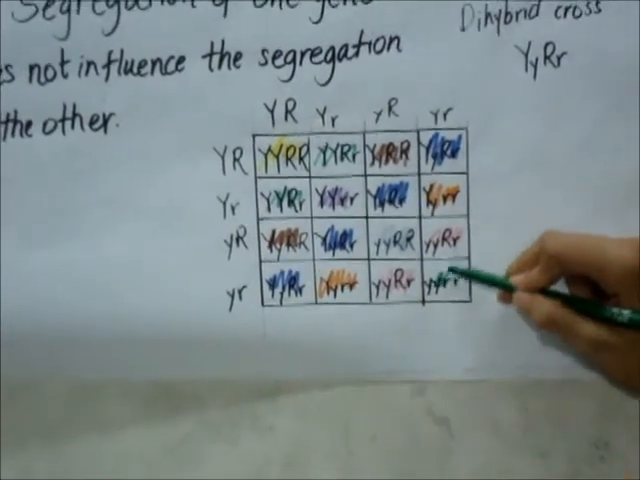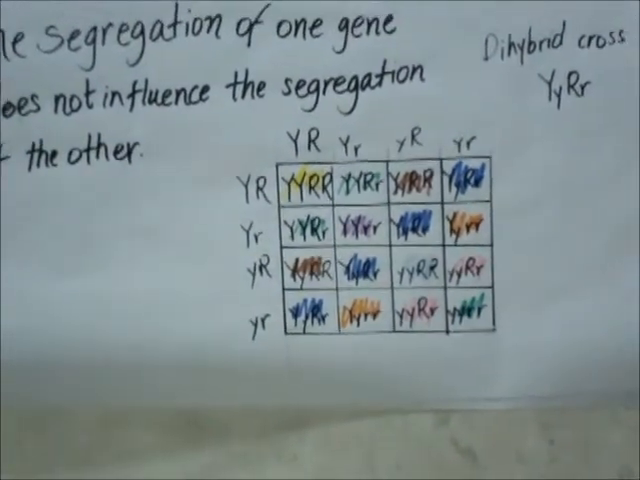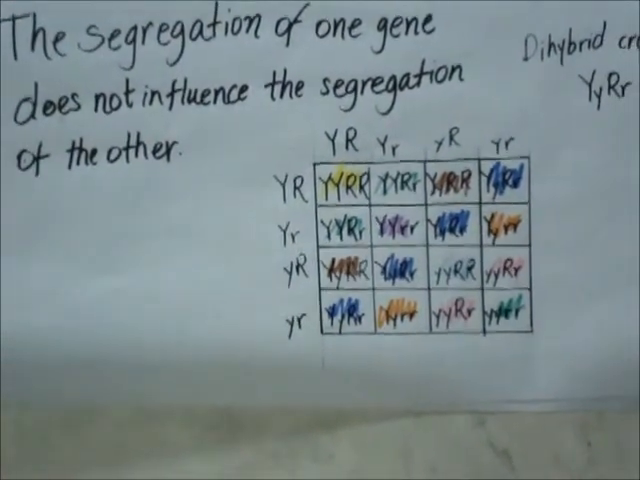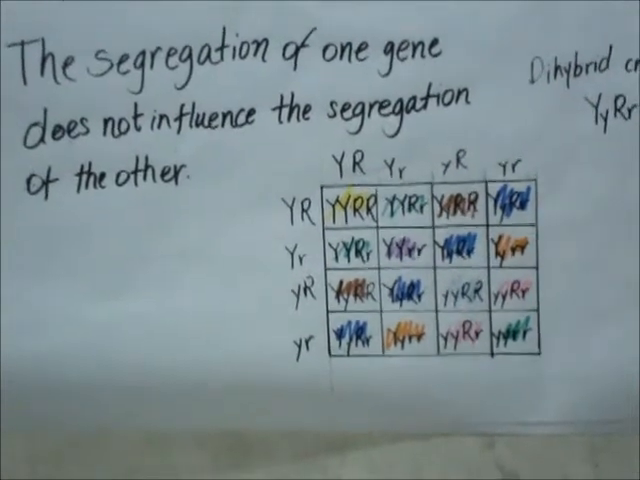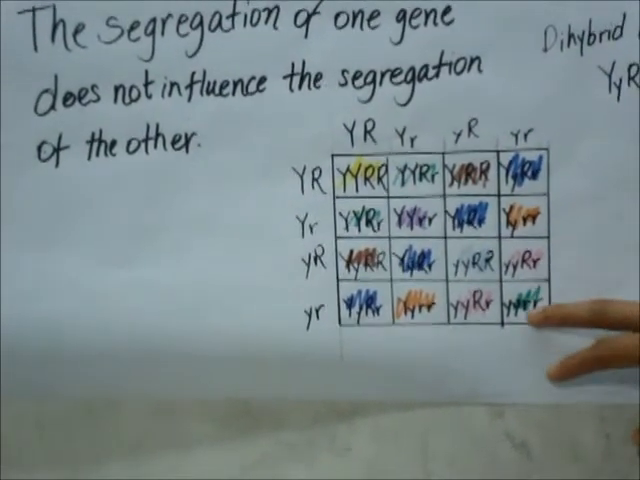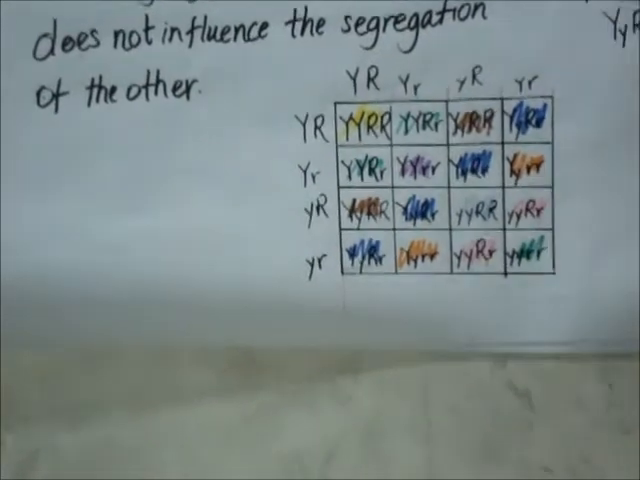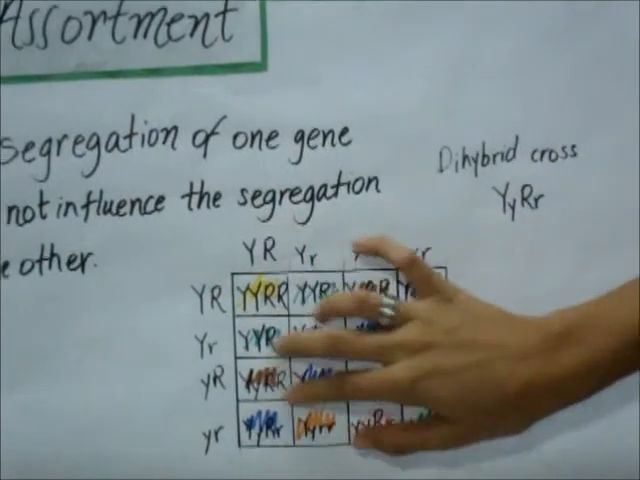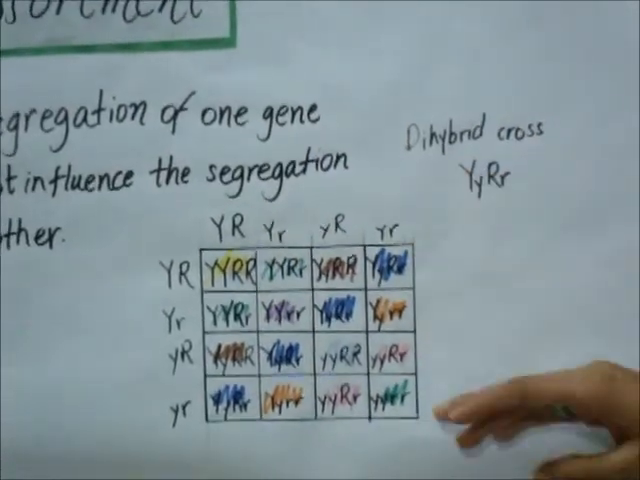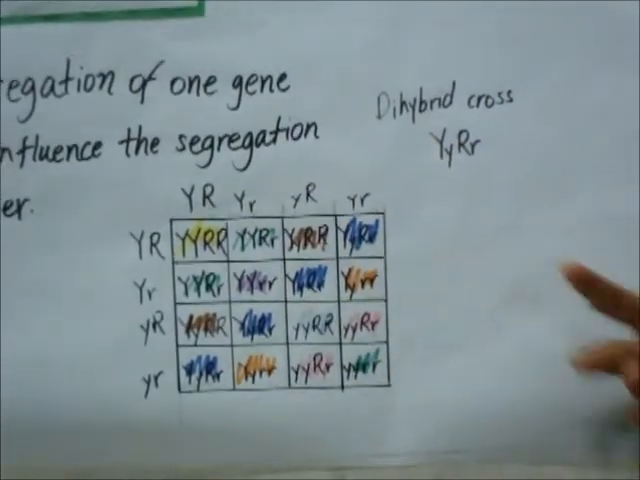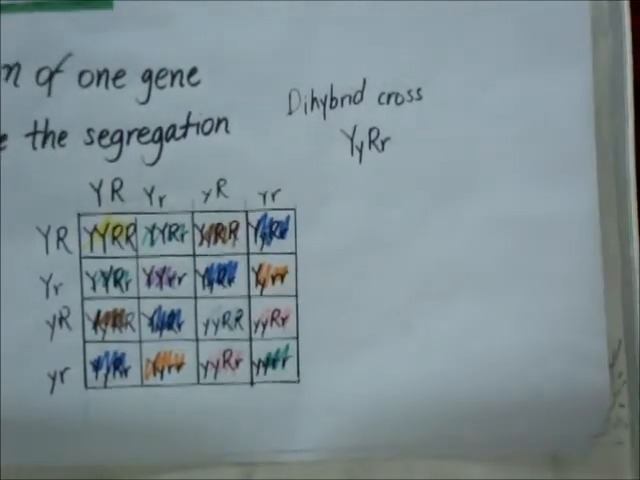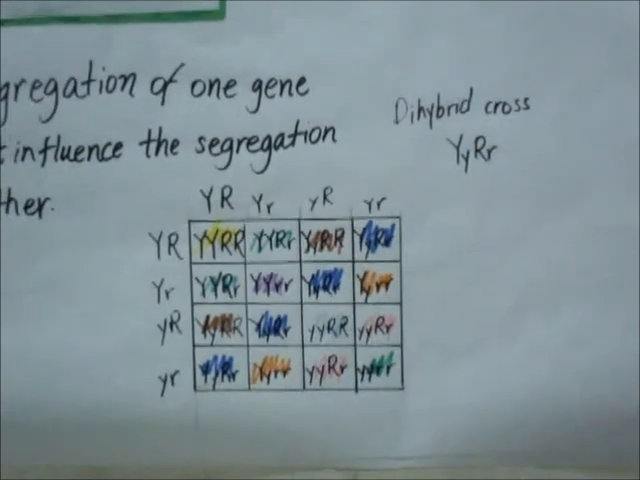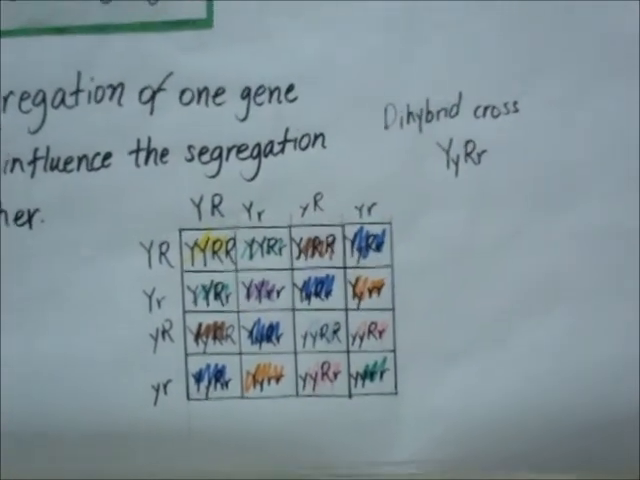So then our ratio would be 9 yellow round, 3 yellow wrinkled, 3 green round, and 1 green wrinkled, which we didn't have at the beginning since we had dihybrid yellow round parents. So then at the end we can see that all of this separation of the genes didn't influence this one to come out like a new species, so to say. So, I hope that you have this clear. Thanks.